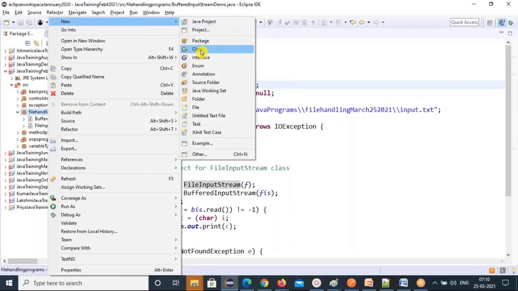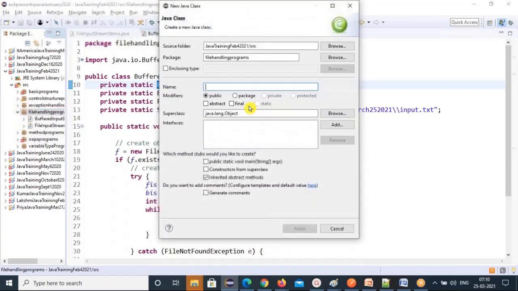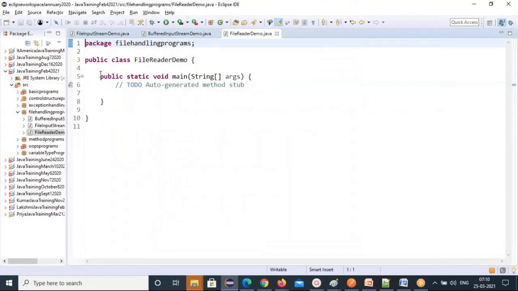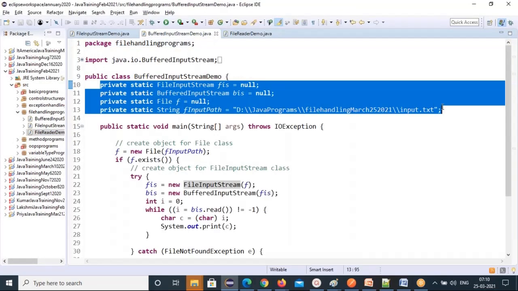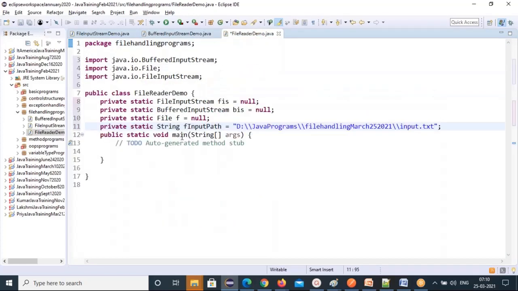FileReader class, FileReader demo. I should not use FileReader alone. Maybe I'll use FileReader and BufferedReader at a time, so it will finish in one shot. From this file, I have to read the data. I'll declare global variables. So here you use FileReader instead of FileInputStream. So FR I will use, FR object, and BufferedReader object.